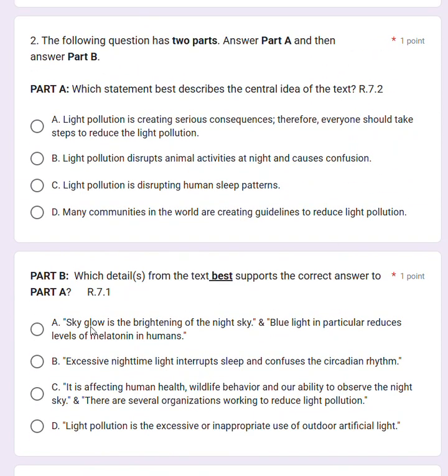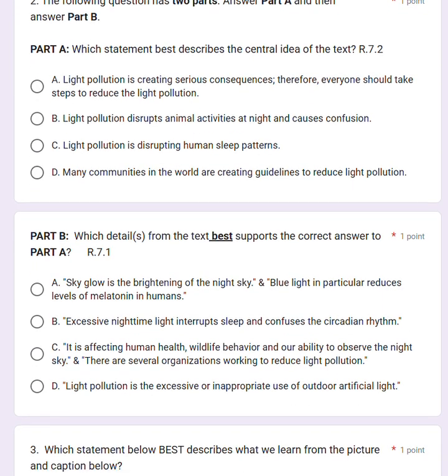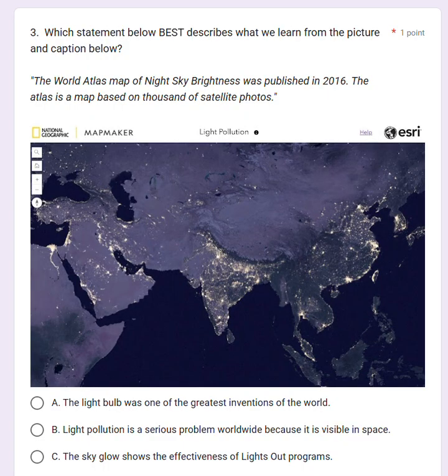Remember, whatever you pick down here should support the answer that you picked up here, okay? So when you're taking this test, I would ask myself, whatever I clicked up on top, does this, for example, I'm going to say I picked D, reducing light pollution, is that in my answer down below? I'm going to tell you right now that the answer to number 2 is not D. So don't click that one.